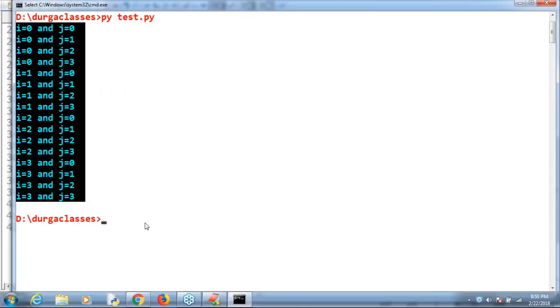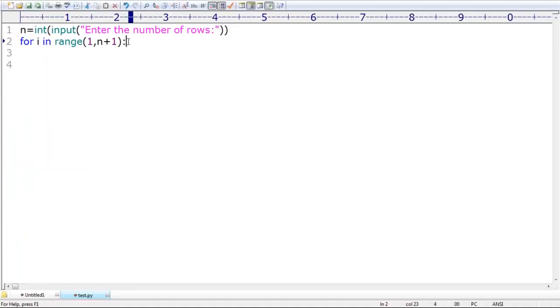What I'm taking here is very simple. For every row, next, for j in range of 1 to i plus 1. 1 to i plus 1 means this is going to repeat i number of times. If i is equal to 1, how many times is this for loop going to repeat? Only once. If i is equal to 2, how many times is this for loop going to repeat? 2.